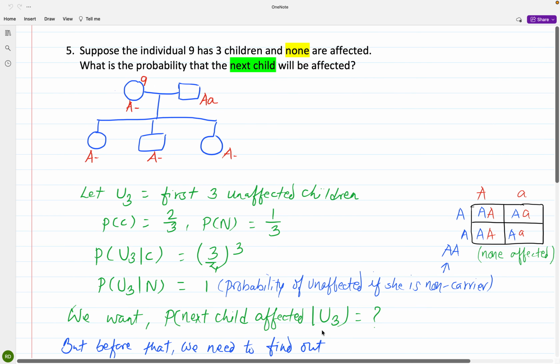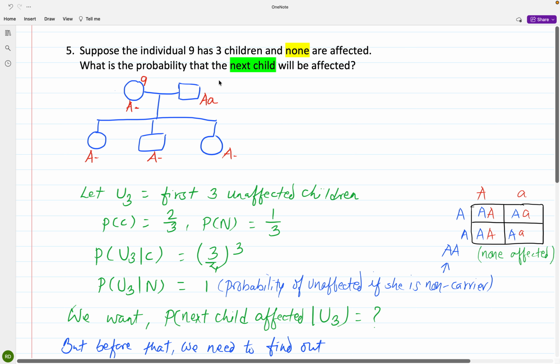Okay, let's continue solving these problems on the inheritance of cystic fibrosis. Suppose that individual 9 has 3 children and none are affected. What is the probability that the next child will be affected? So for number 9, we do not know the genotype. It could be big A, big A, or big A, little a. So we just put a dash here for this unknown genotype.